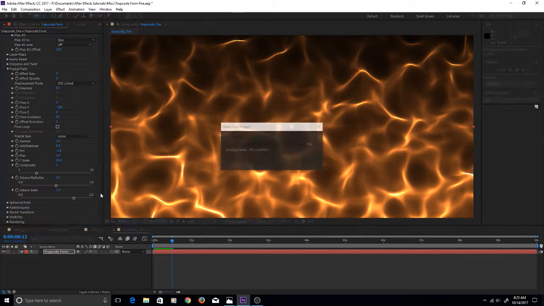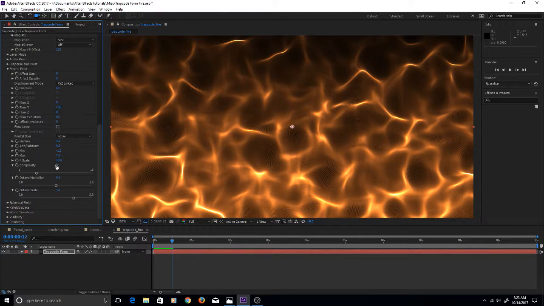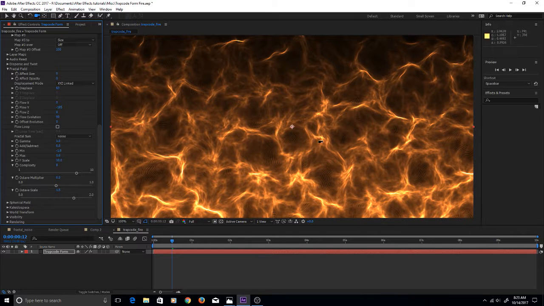Now, just to explain a little bit what these controls do, your complexity, for instance, if we dial our complexity up, we'll see some changes in how these areas are mapped to our grid. We're using a very, very high complexity here, and what that means is we're adjusting that fractal noise pattern to reflect a lot more detail. There's a lot more twists and turns in these particles than there was before. So that's what our complexity control does.